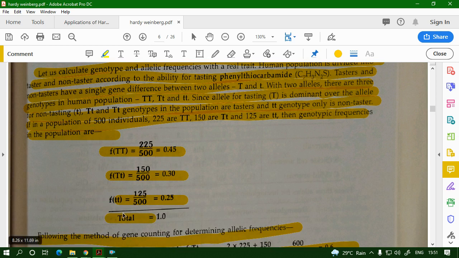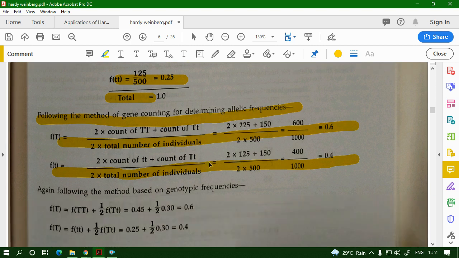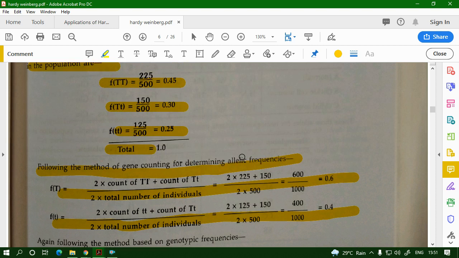Then you can calculate the genotypic frequency of the population, and from this you calculate the allelic frequency. The allelic frequency of capital T is 0.6 and of small t is 0.4, using the formula. You can use the formula with numbers, and you can also use it on the basis of genotypic frequency.